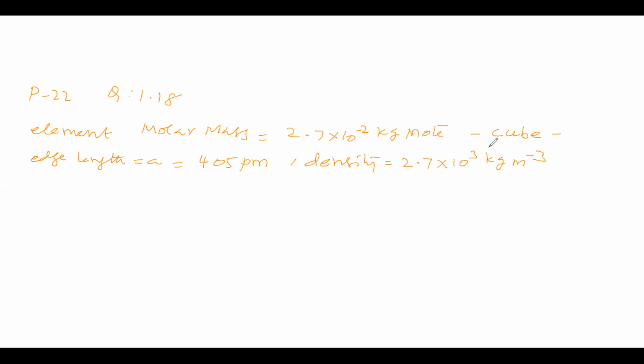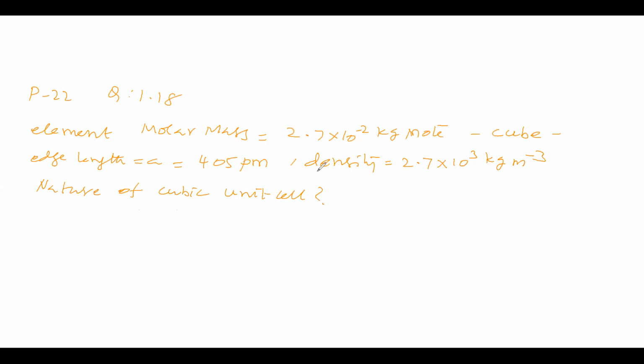Now the question is, what is the nature of the cubic unit cell? So now we will see how to find it.